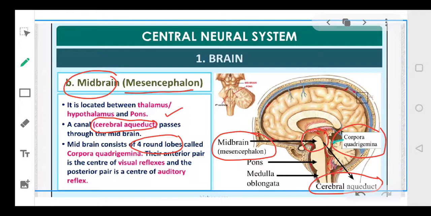Clear? Corpora quadrigemina, right? And this anterior portion, the inner portion of this controls your visual reflexes and your auditory reflexes. So basically आपका corpora quadrigemina का जो anterior part है, that controls your vision as well as your auditory. Auditory means सुनना, तो आपके देखने और सुनने की क्षमता को कंट्रोल करता है.